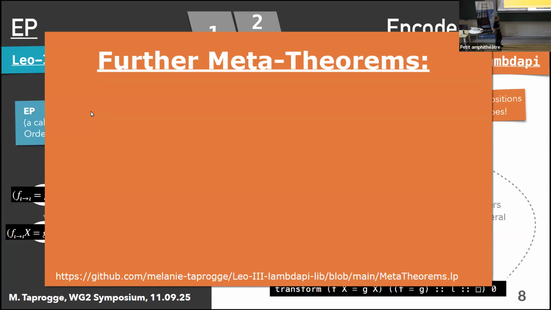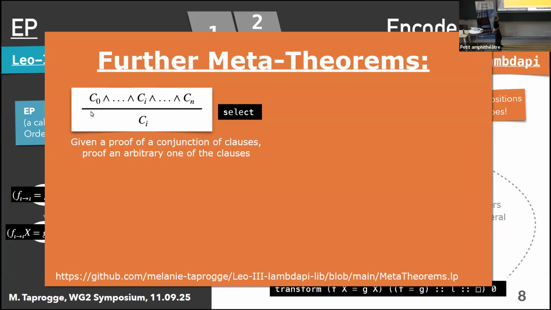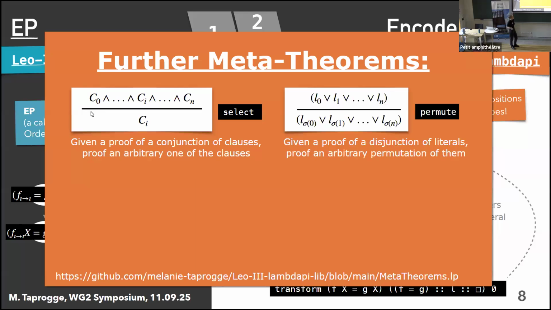So another one of the theorems that we're using, we call select. Basically, this theorem allows us, if we have a conjunction of an arbitrary amount of literals, to derive one of these clauses. This is what we apply after our clausification procedure. The next one is called permute. In this case, if we have a clause, so a disjunction of literals, it allows us to prove that we can permute them in an arbitrary fashion. You can give a permutation as a list of natural numbers, and the theorem is going to prove the permutation of your original clause.